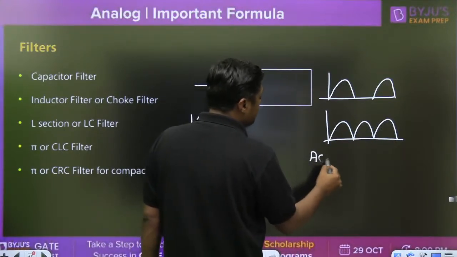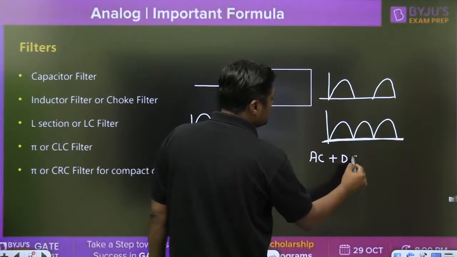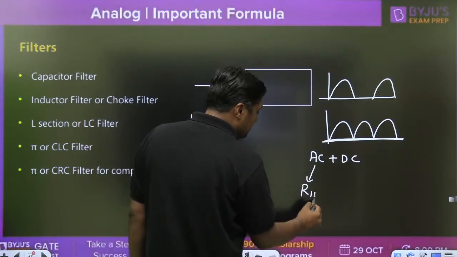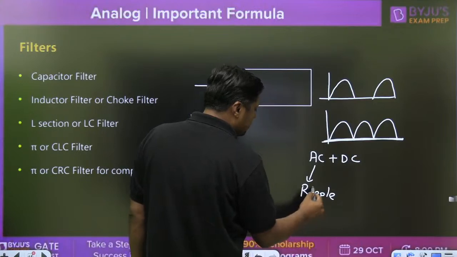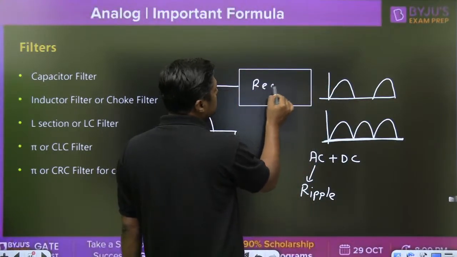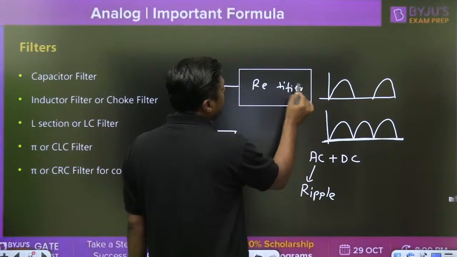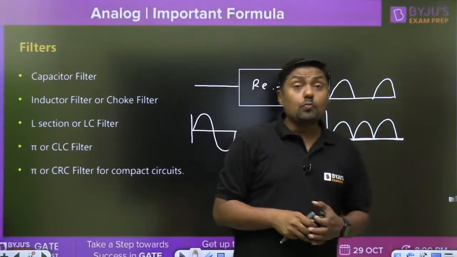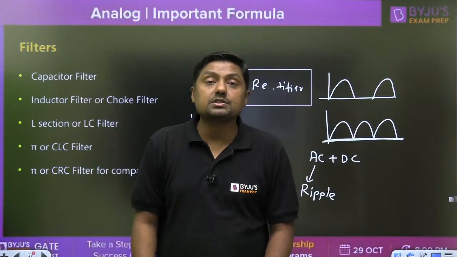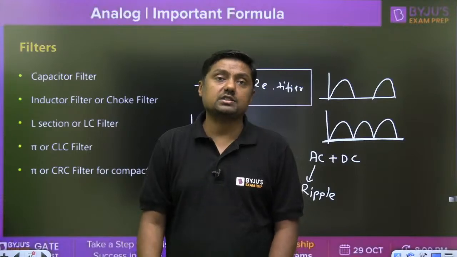It has AC plus DC signal, and the name of the AC signal is ripple. It is unwanted signal. AC plus DC, it is called pulsating DC. Now to minimize the ripple signal, we are using filter circuit.